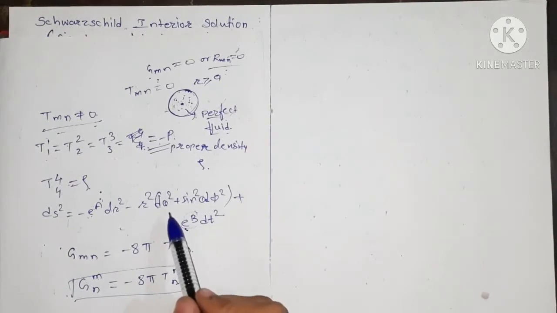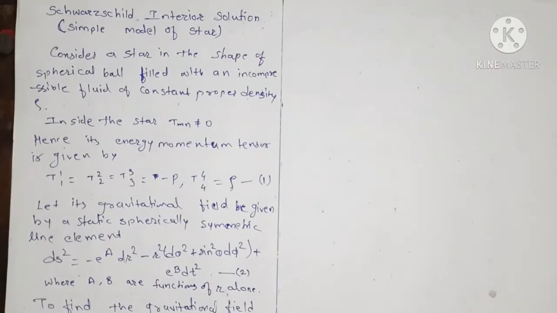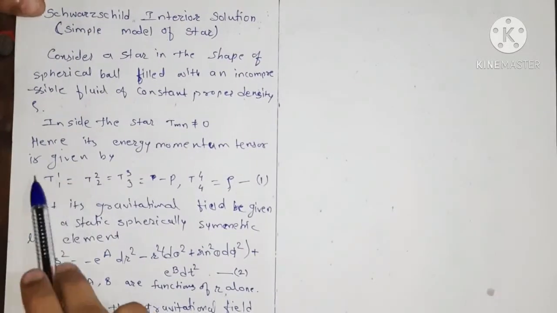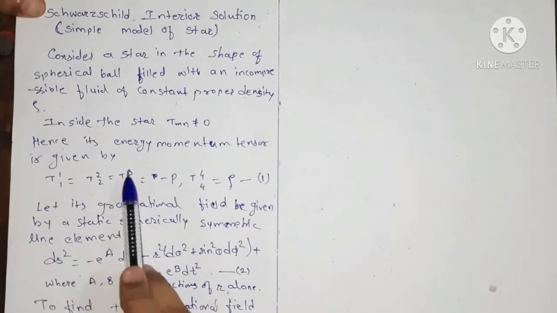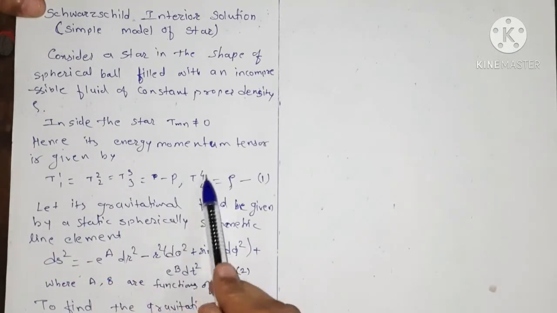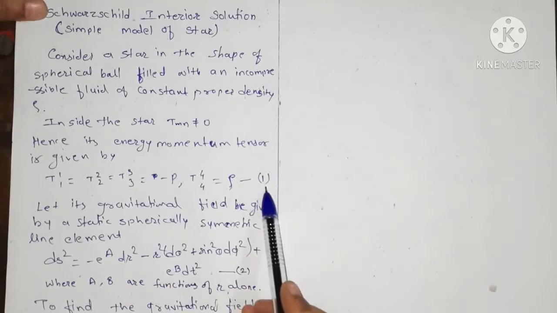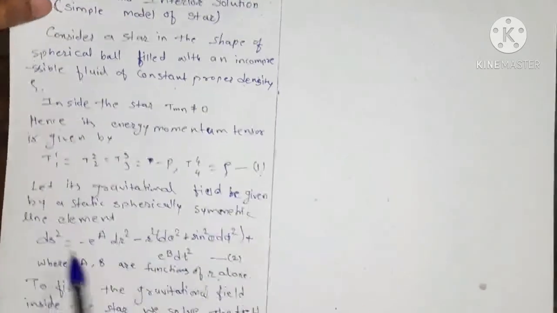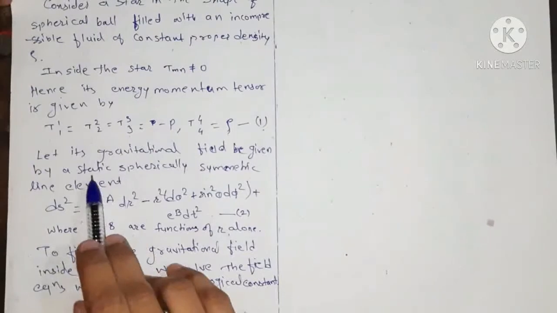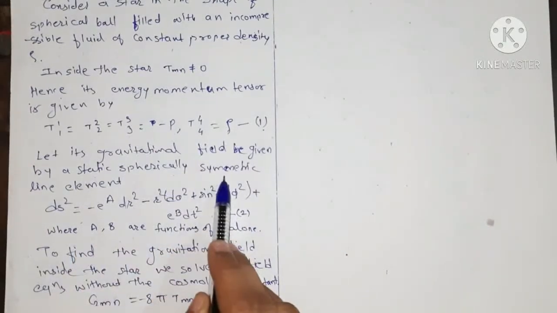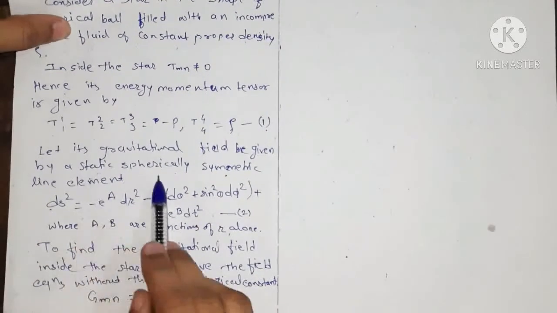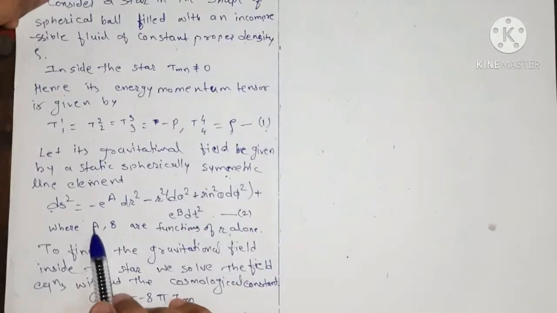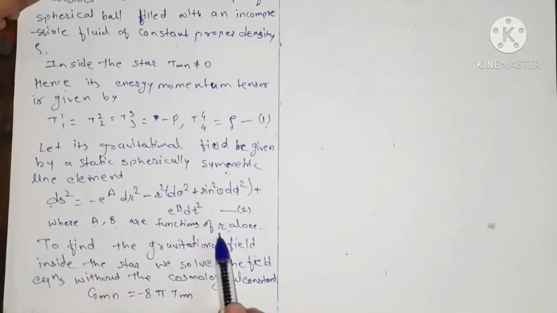We substitute these in the line element, and that gives us the Schwarzschild interior solution. Thus for the incompressible fluid the energy momentum tensor is given by T11 equals T22 equals T33 equals minus p, and T44 equals rho. We give this as equation number 1. The line element we have considered is static and spherically symmetric, as in the Schwarzschild exterior solution, where a and b are functions of r alone.